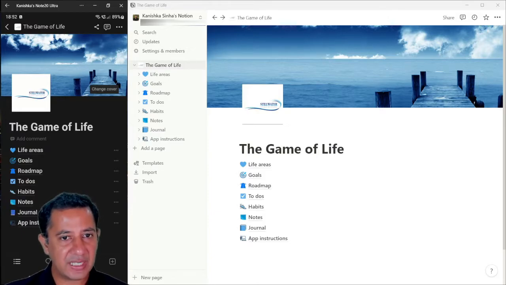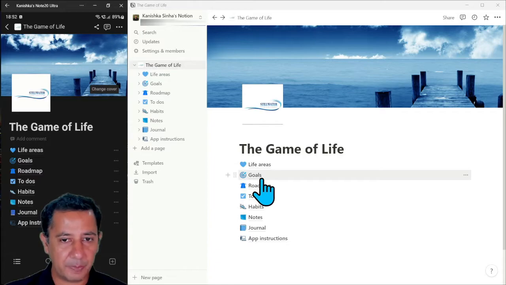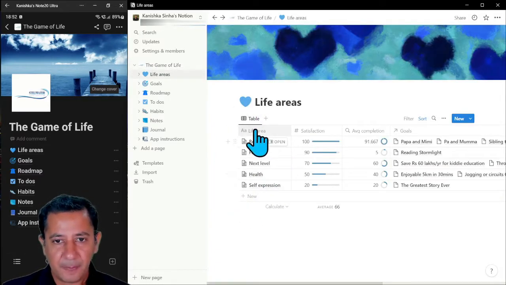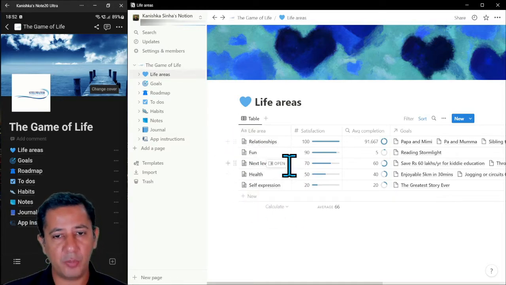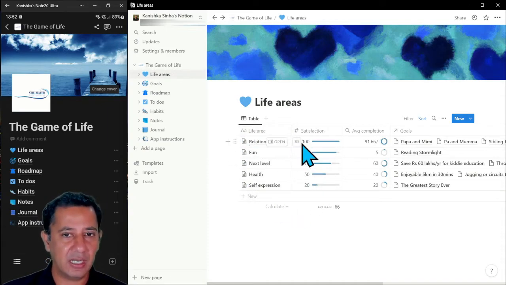Now, what I'm going to do is let me fill out the life areas and goals pages so you see how that's done. So let me go to the life areas. You can see this page, this will be blank for you when you open it up, but this is fully populated, so you can see what my page looks like as a template.